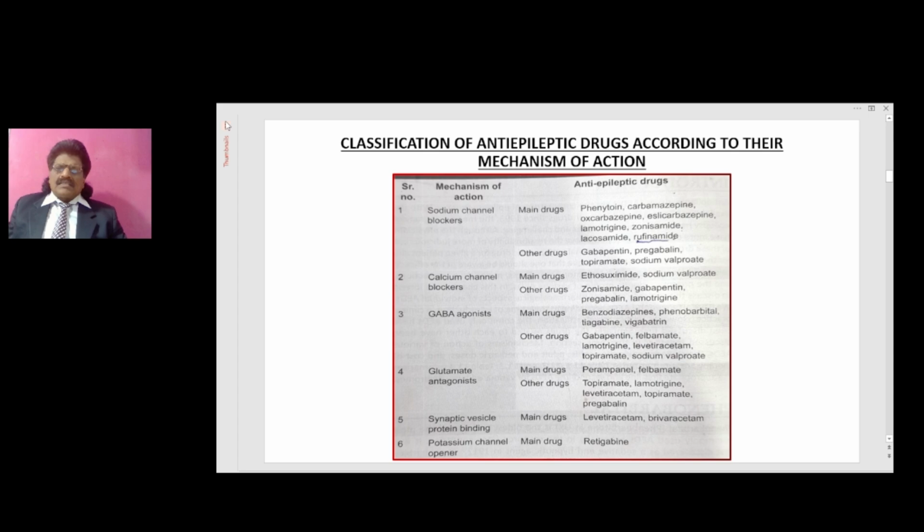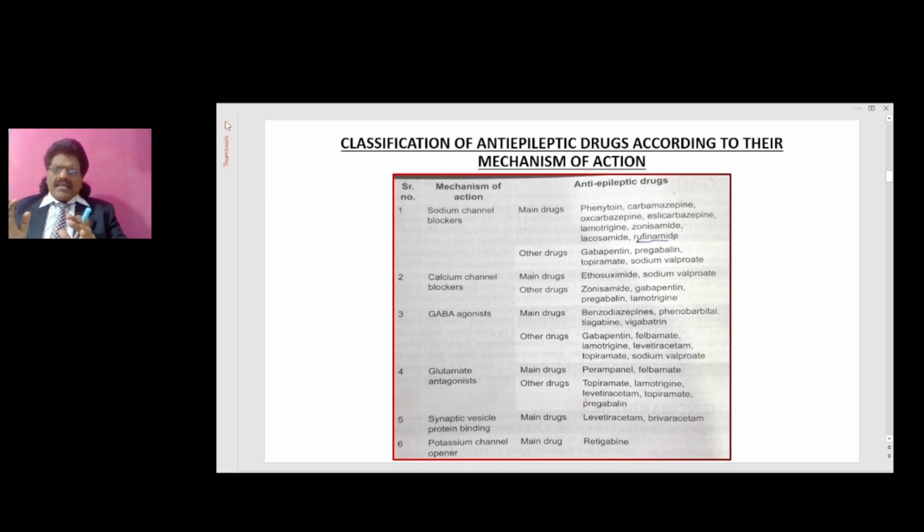Sodium channel blockers. The main drugs are phenytoin, carbamazepine, oxcarbazepine, eslicarbazepine, lamotrigine, zonisamide, lacosamide and rufinamide. There are other drugs also. Among the calcium channel blockers, the main drugs are ethosuximide and sodium valproate.